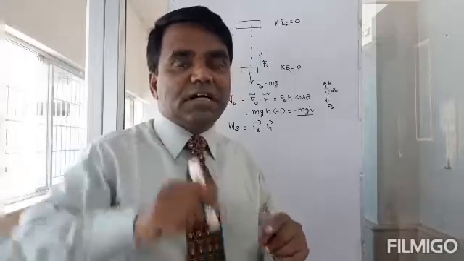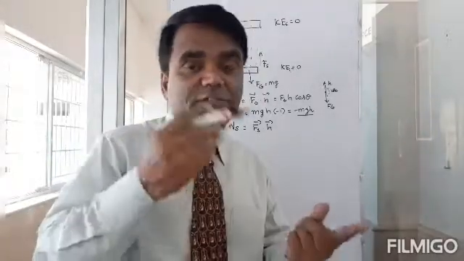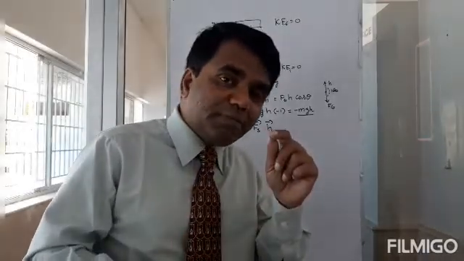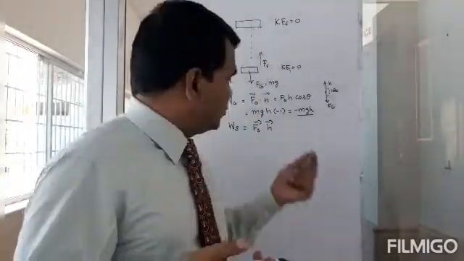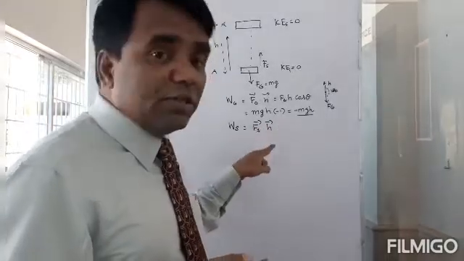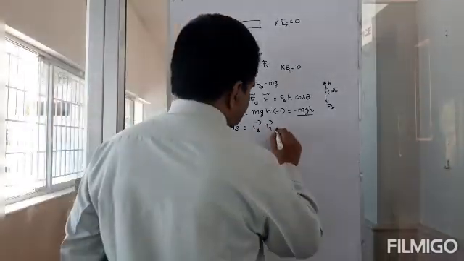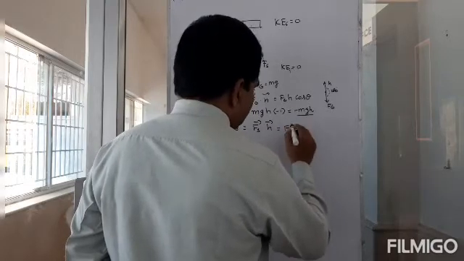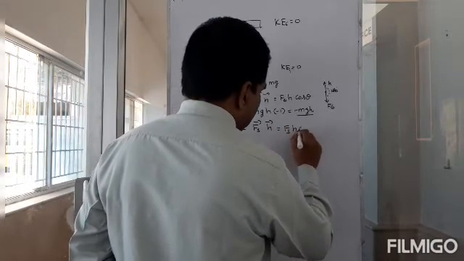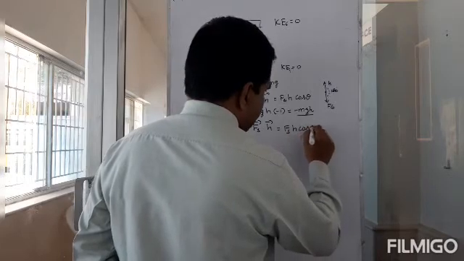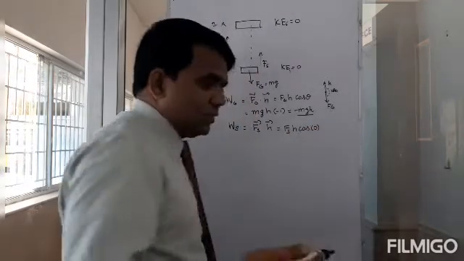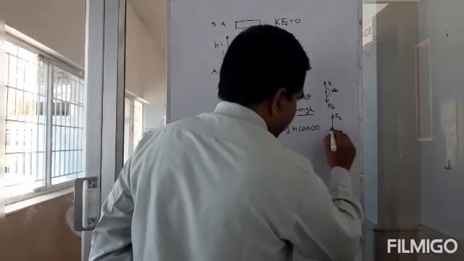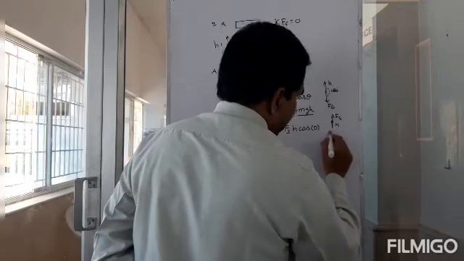I may not have a single direction for my force. I may not have a single magnitude for my force. My force may have been a varying force. I have no idea. But what do we know? All I know is that this is going to be Fs times h times cos 0, right? Because Fs was acting in this direction, and h was also in this direction.